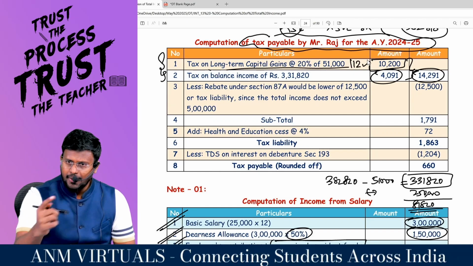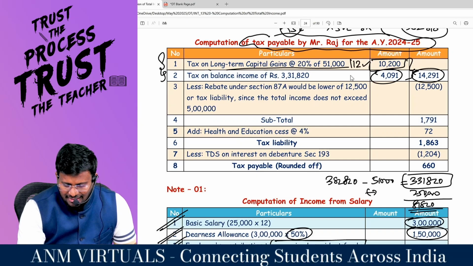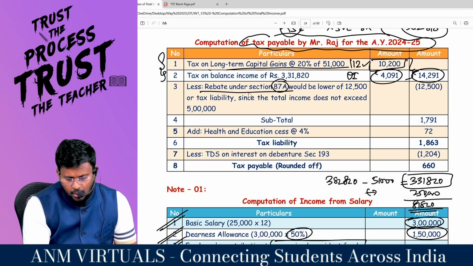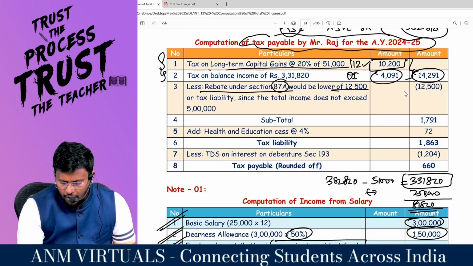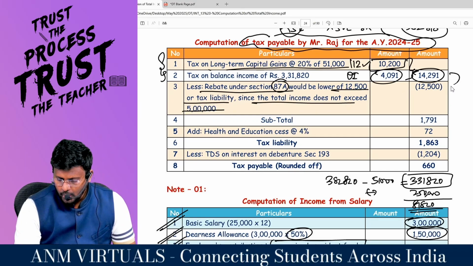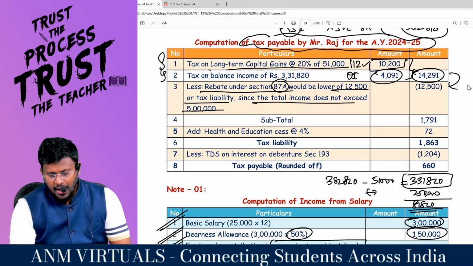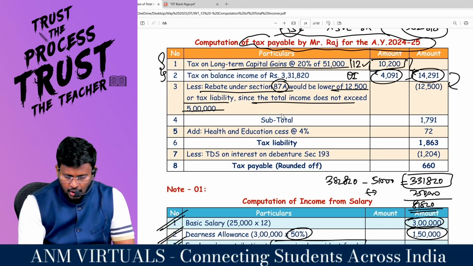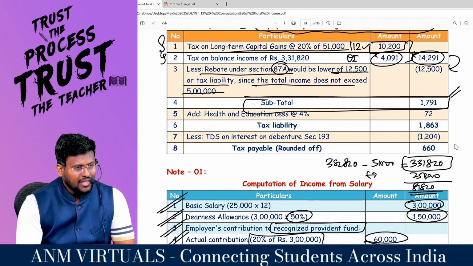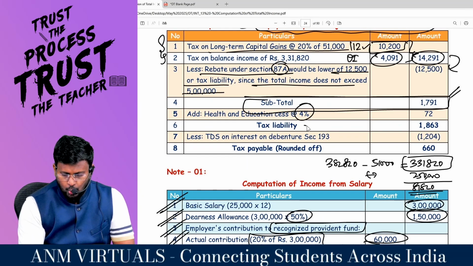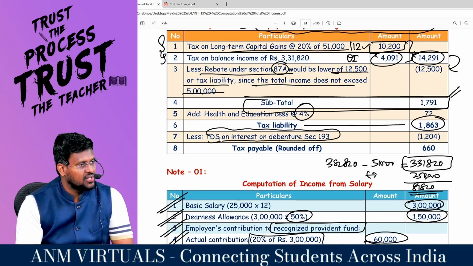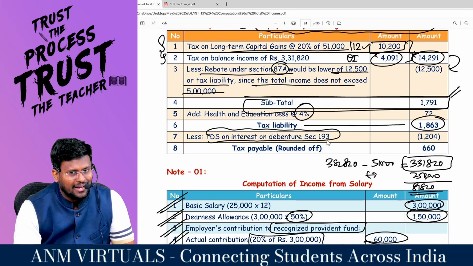Against this, rebate under 87A is possible. And on other income, sir, 87A rebate is possible. So less rebate under 87A would be the lower of 12,500 or tax liability, since the total income does not exceed the limit. So against this 14,291, I am reducing 12,500. The balance remaining will be 1,700 and on that health and education cess of 4%, total tax liability 1863.